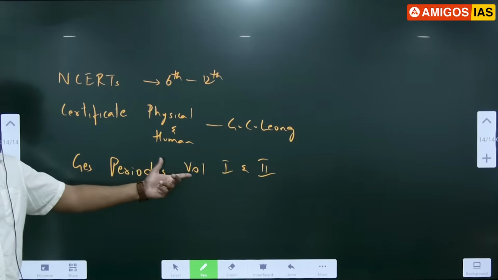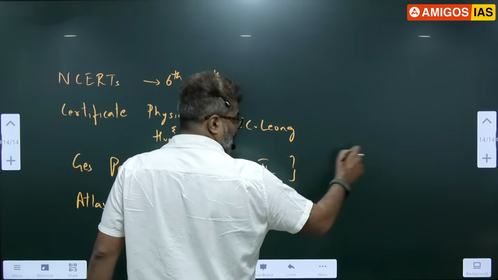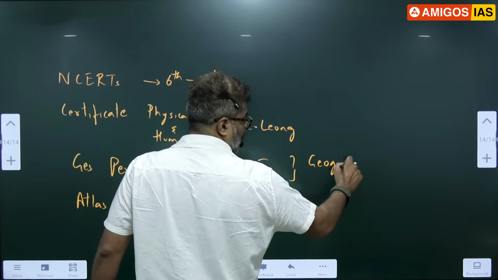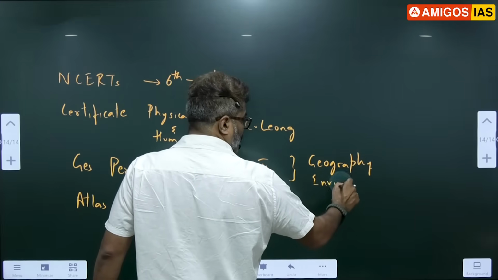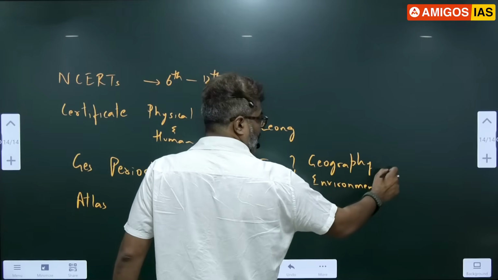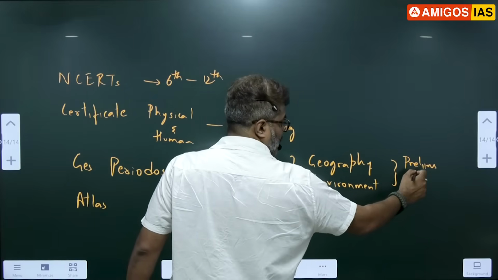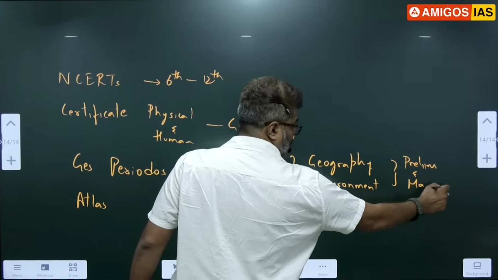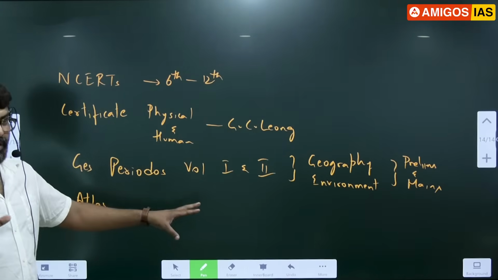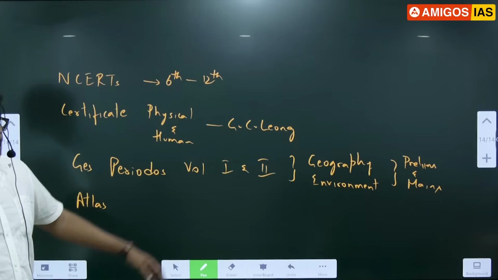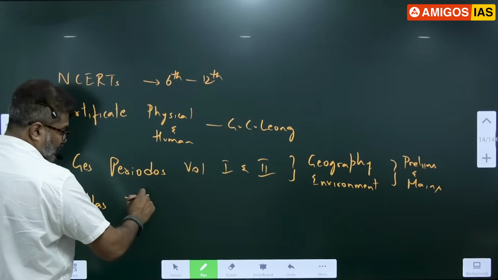Just Periodos Volume 1, Volume 2 is for GS prelims and mains. Geography and environment. It covers full syllabus of geography and environment for prelims and mains. It has more importance for mains. That means if you read it now, these big heavy books, it will be easy for your mains altogether. Volume 1, Volume 2. Atlas 37th or 38th edition.